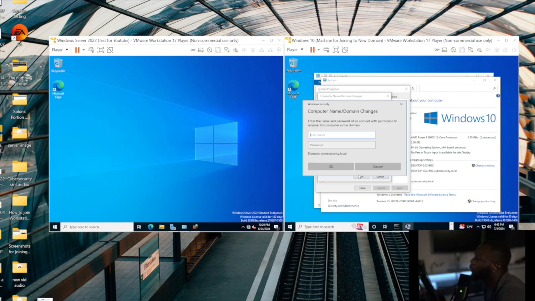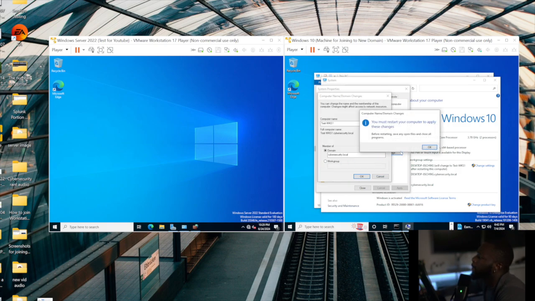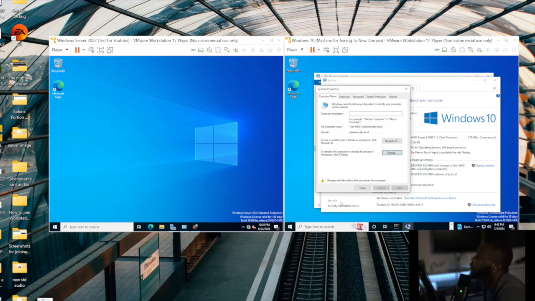So we named this test workstation. Now it's asking for admin credentials. Now it wants us to restart.